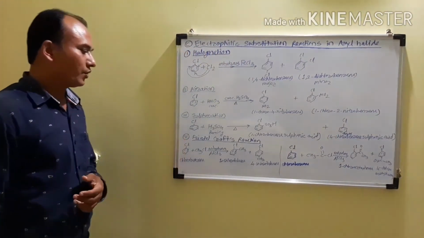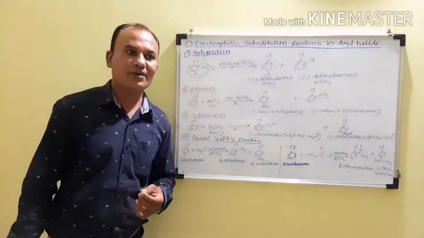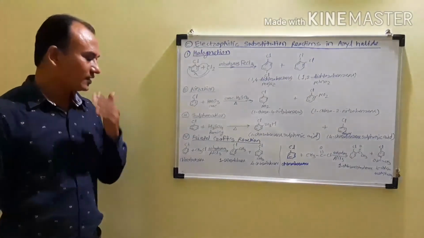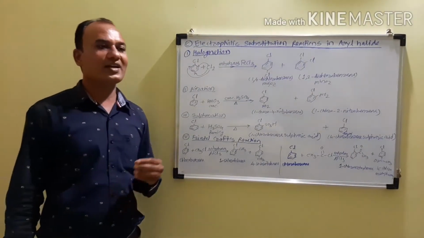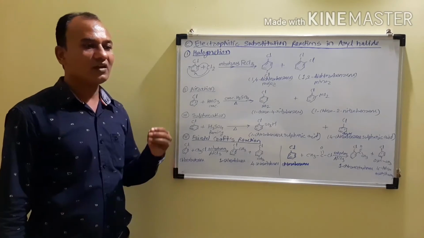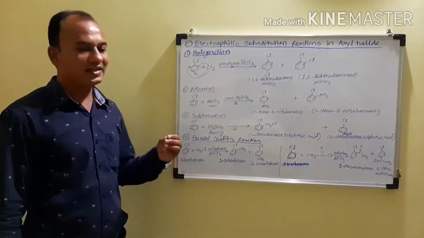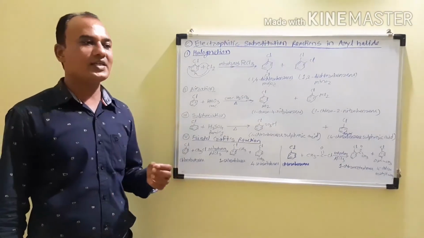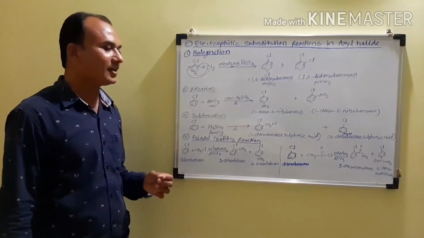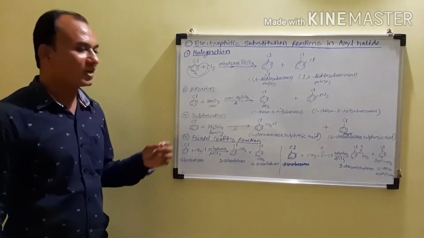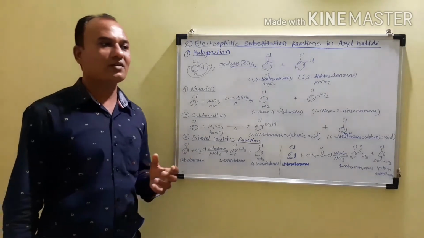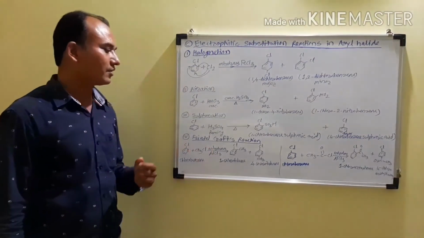The next reaction that we have to consider is the Friedel-Crafts reaction. When we consider the Friedel-Crafts reaction, it is the reaction with an alkyl halide or an acyl halide in the presence of the Lewis acid anhydrous AlCl3 to give the corresponding substituted product. This is called the Friedel-Crafts reaction.